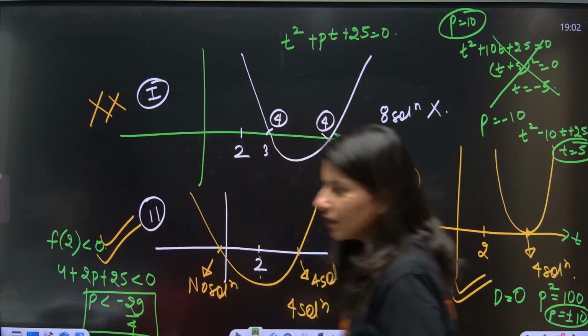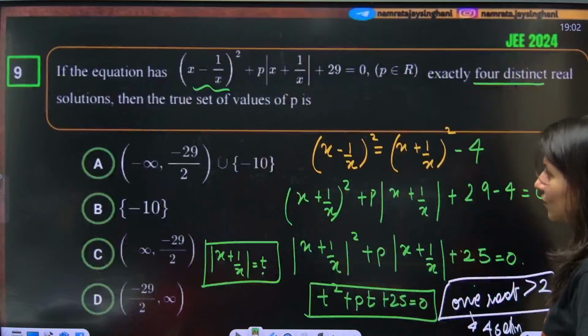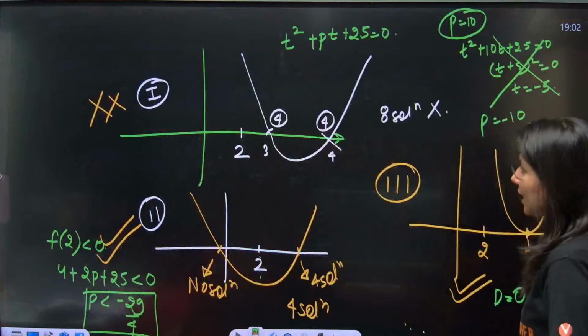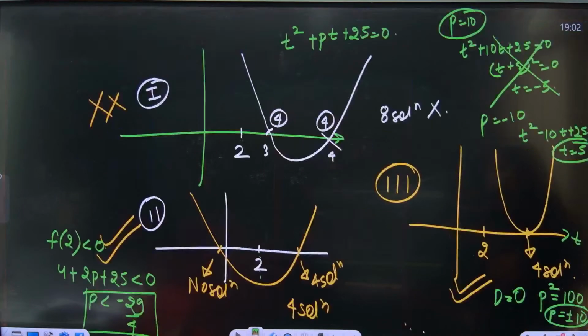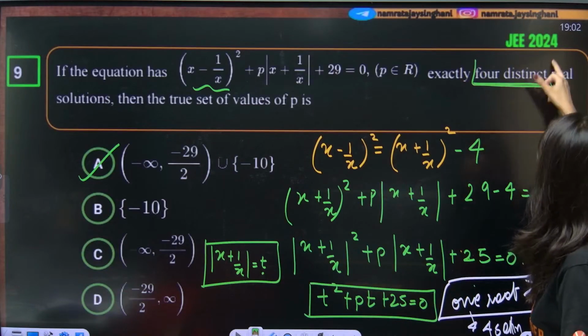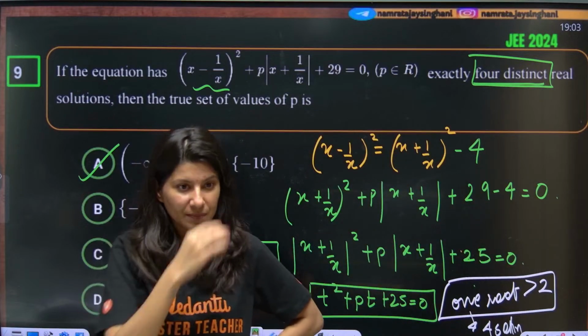Kumar is asking, yes, so now the correct answer of this question will be what? Option A. Now Kumar is asking, ma'am, please tell me why 8 solutions is not possible. Because Kumar, have you read the question? No, you have not read the question. In this question, they are only talking about 4 solutions, the condition for 4 solutions.